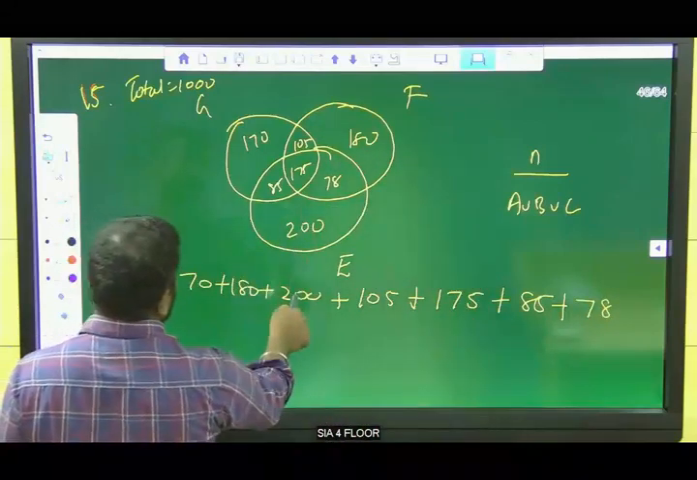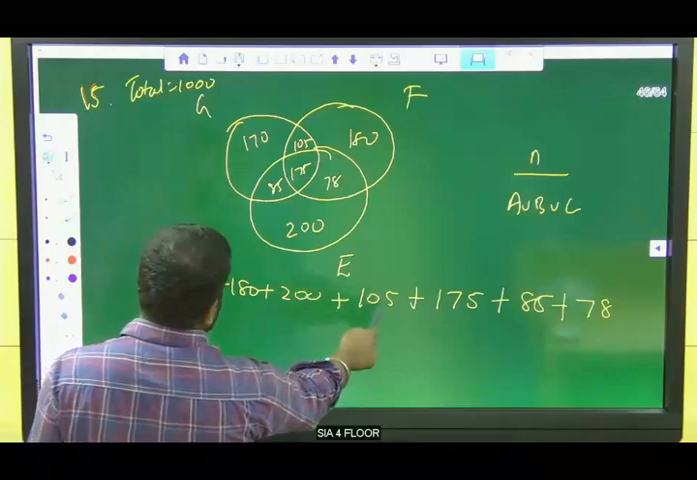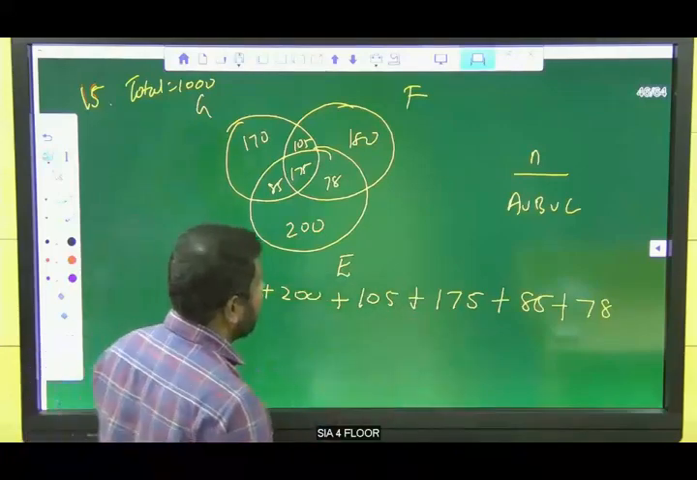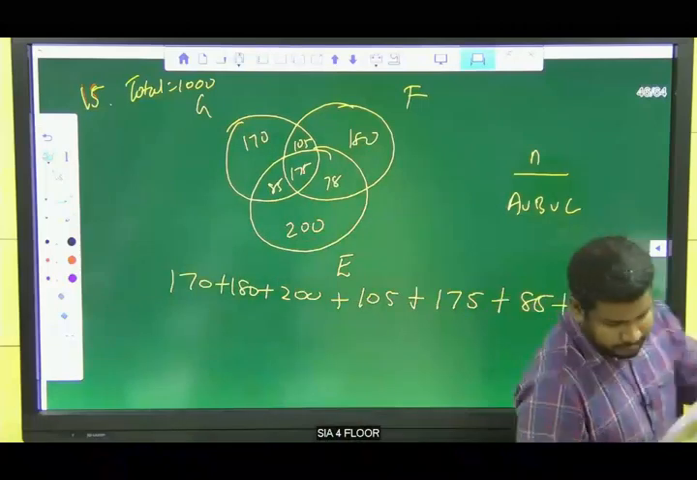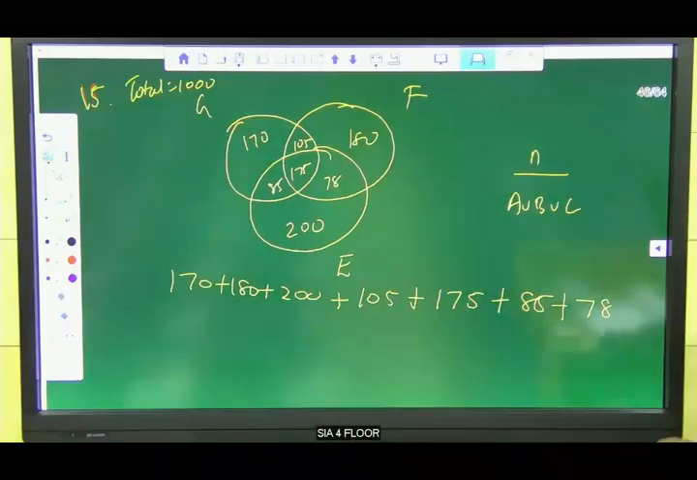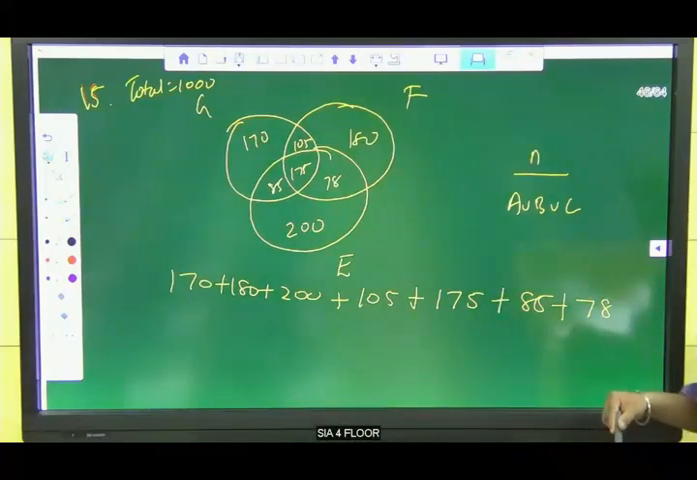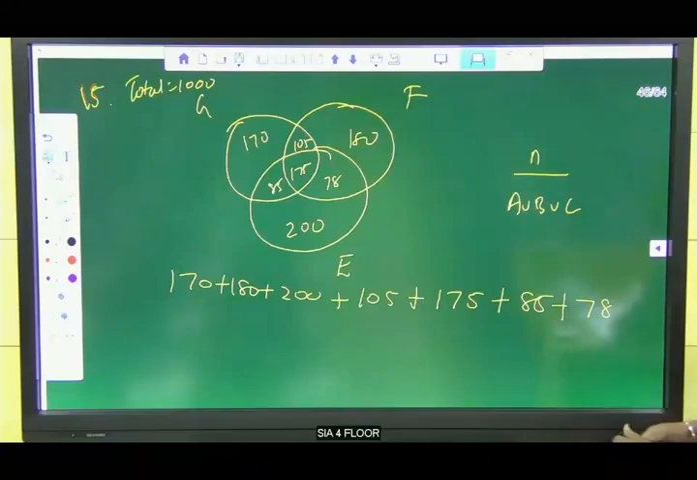170, 180, 200, 105, 175, 85 plus 78. Okay, so what's the answer? 15th option D. No, 15th option D doesn't come. No, 15th option D. Okay, add all this, right?